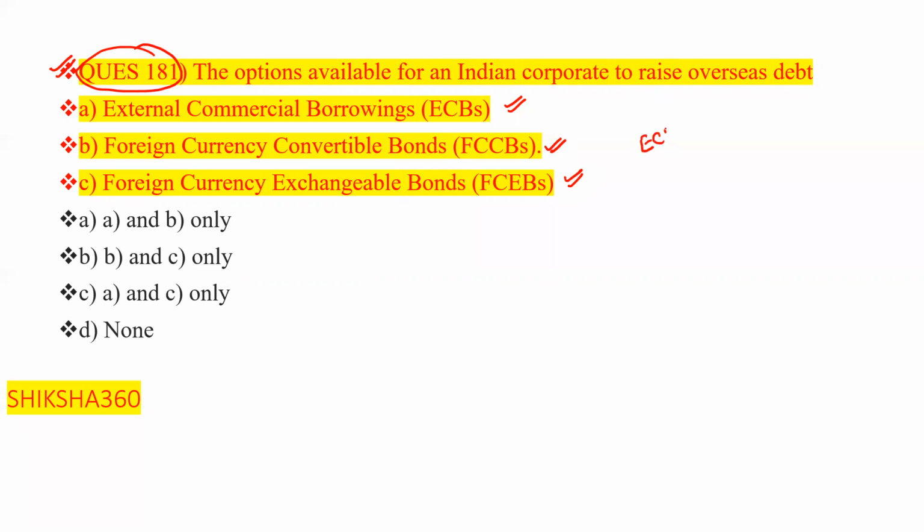So basically we know that external commercial borrowing, what is it? Basically it is the commercial loans. First of all, here they have already mentioned the word commercial. So please remember that they are basically commercial loans.